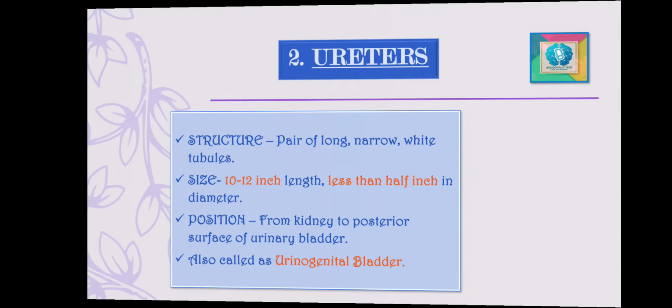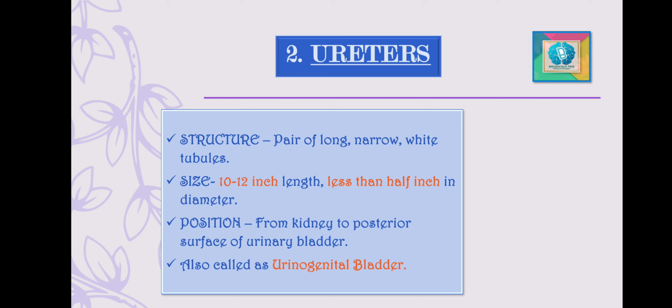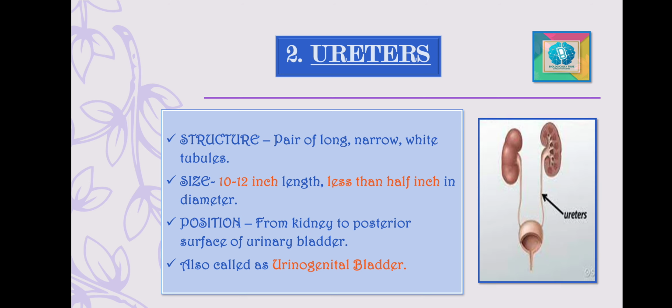Moving ahead, the second part of the excretory system is the ureters. Ureters are a pair of long, narrow, and whitish tubules, as shown in the picture also. Each ureter is about 10 to 12 inches in length and less than half an inch in diameter. It extends from the kidney to the posterior surface of the urinary bladder.